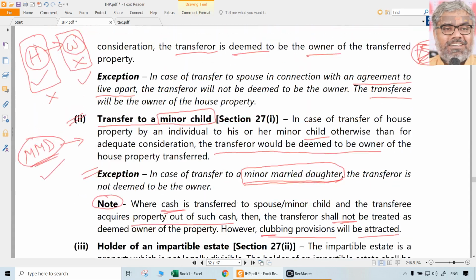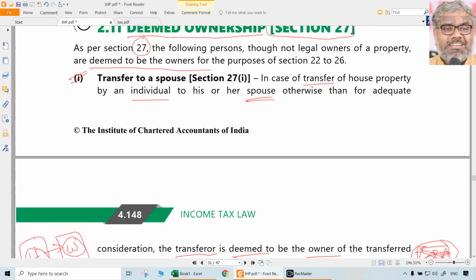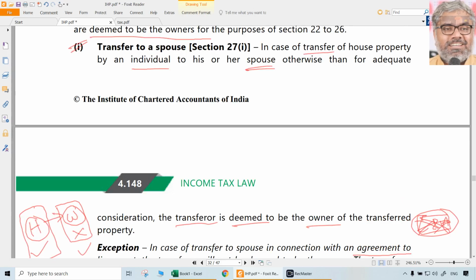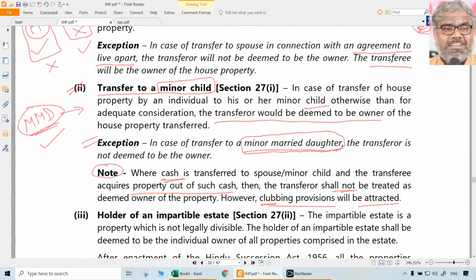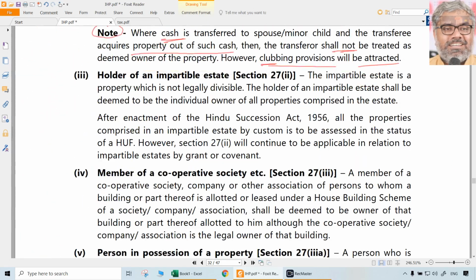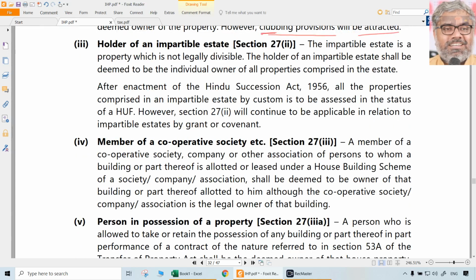That is not required here. Mainly, the transfer here should not be of money. The transfer is of property. Property is being transferred to whom? Either the spouse or a minor child. How? Without adequate consideration. Then what? Then the transferor shall be deemed to be the owner of the property.